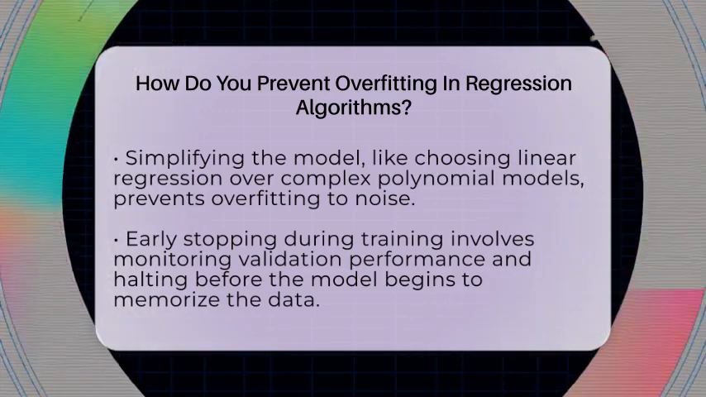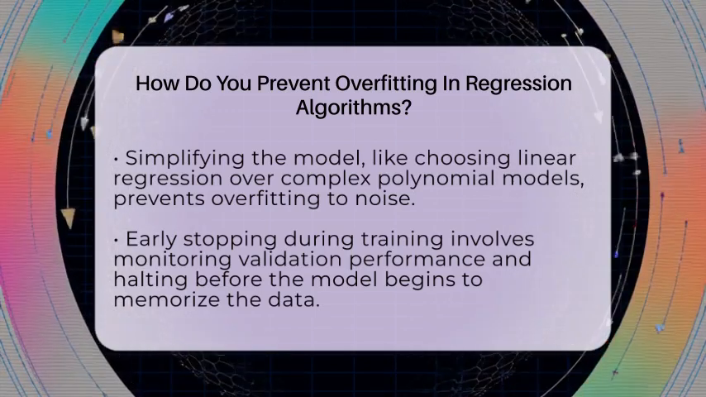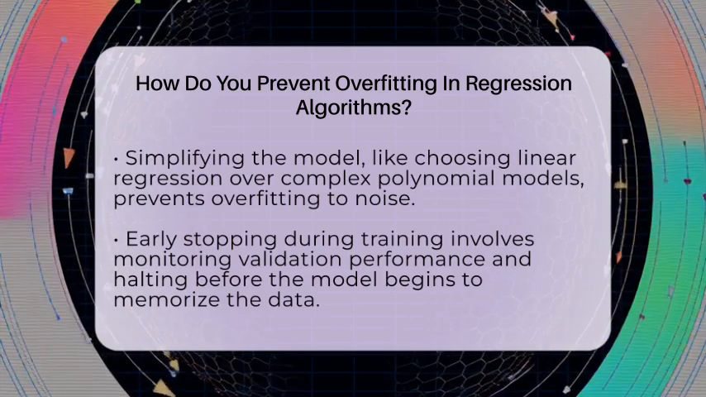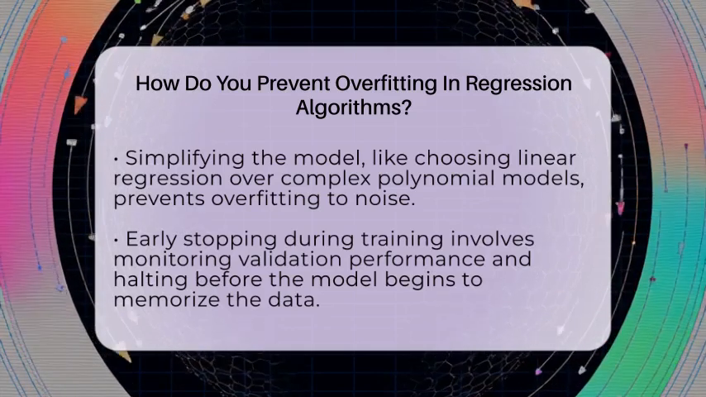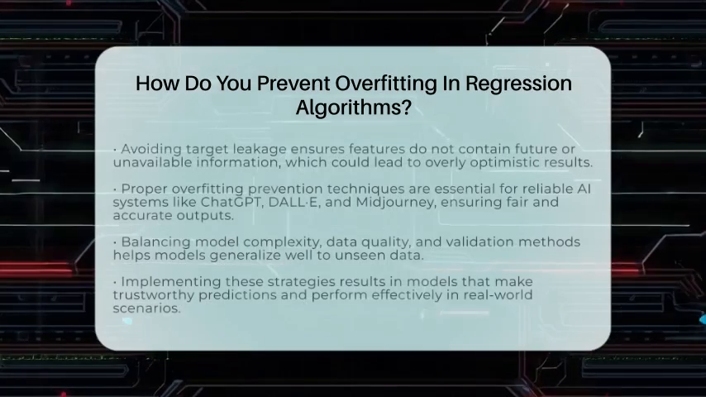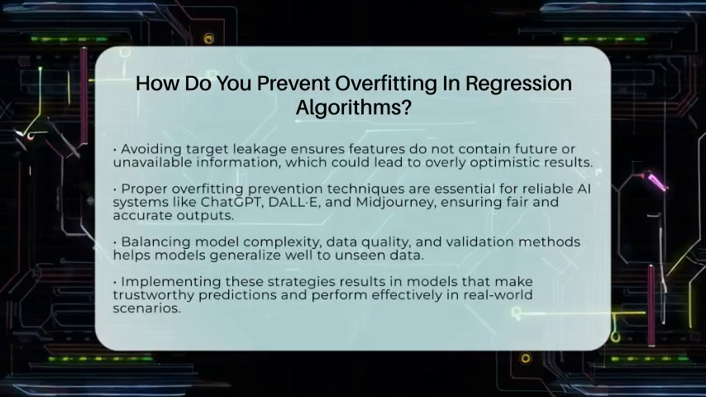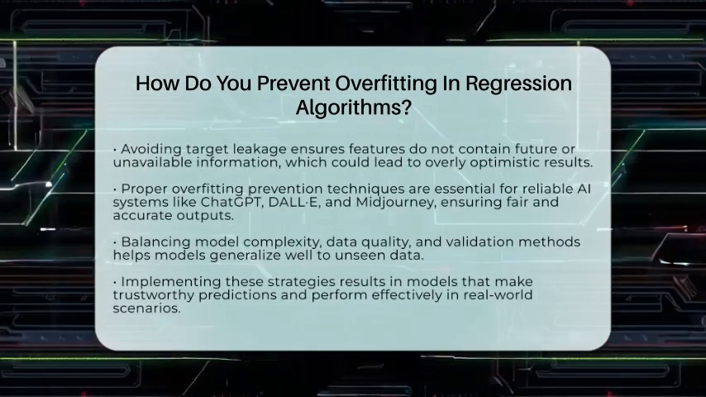Finally, it's important to avoid target leakage. This means making sure your features do not contain information that wouldn't be available at the time of prediction. If the model has access to future information, it will perform unrealistically well on training data but fail on new data.